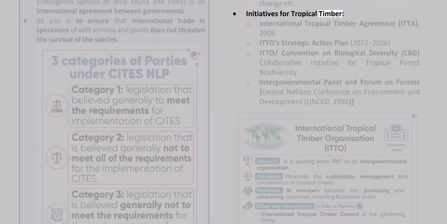Initiatives for tropical timber. International Tropical Timber Agreement, ITTA, 2006. ITTO's Strategic Action Plan, 2022 to 2026. ITTO and the Convention on Biological Diversity, CBD, Collaborative Initiative for Tropical Forest Biodiversity. Intergovernmental Panel and Forum on Forests, the United Nations Conference on Environment and Development, UNCED, 1992.